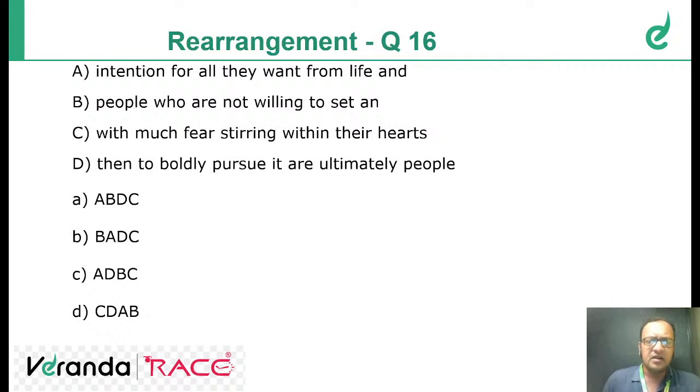Tell me fast. It is a rearrangement question, so we'll rearrange the sentence. The first sentence is, what's the answer? A. Monisha Vignesh says A. People who are not willing to set an intention for all they want from life, and people who are not willing to set an intention, because it's an over here, so intention will come after that. So BA, where is BA? This is the answer.